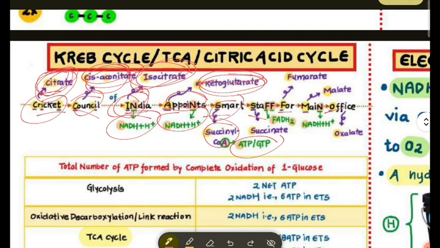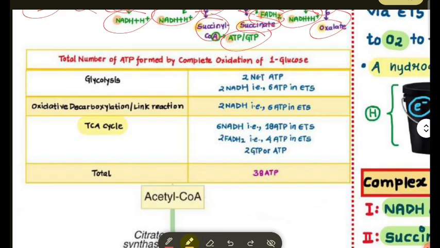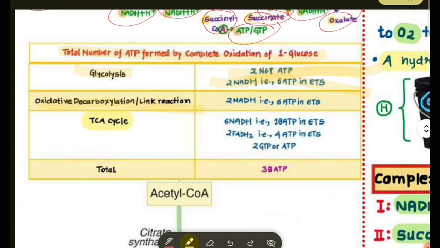Staff is for succinate, which releases FADH2. For fumarate, main means malate, and for NADH, office for oxaloacetate. Here is the total number of ATP formed by complete oxidation of glucose. Glycolysis gives 2 net ATP and 2 NADH, which means 6 ATP. Then oxidative decarboxylation formed 2 NADH, which is 6 ATP. The TCA cycle forms 6 NADH and 2 FADH2 and 2 ATP. Total 38 ATP is formed.